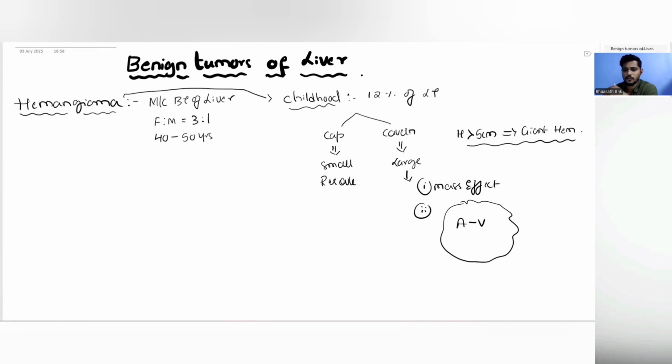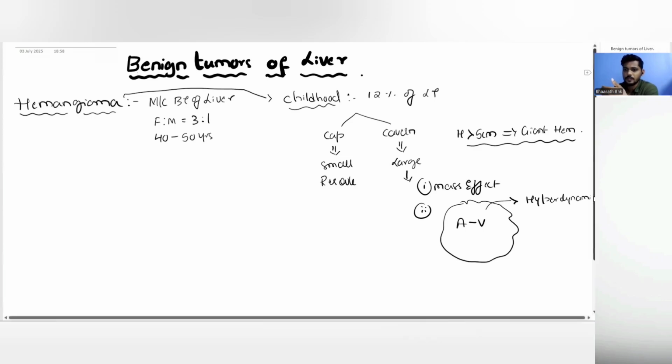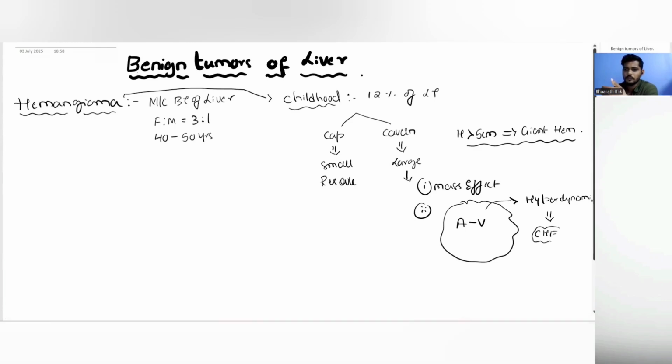Usually the blood has to go from these veins into the inferior vena cava, then into the heart, then into the lung, then back into the heart, then into the systemic circulation, and reach arteries and then into the capillaries. So this cycle is there. But wherever there's AV shunting, the blood takes a shortcut, and because of this, all the significant AV shuntings will lead to a hyperdynamic state. Because of this hyperdynamic state of circulation, these children are prone to congestive heart failure.